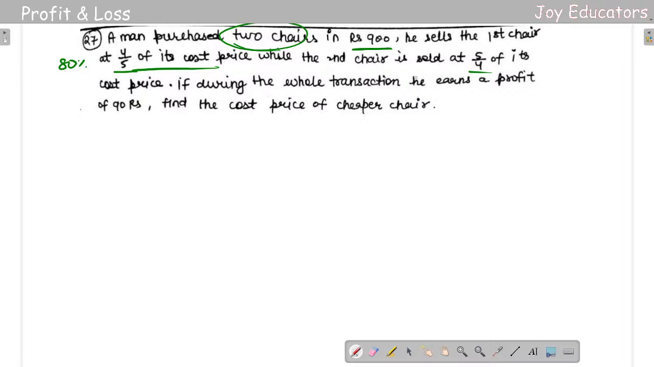If during the whole transaction he earns a profit of 90 rupees. Baba, super good question. So let us do it without any delay. Prajna, can you type yes or anything else so that I can know that you are here? Okay, so let us do it.